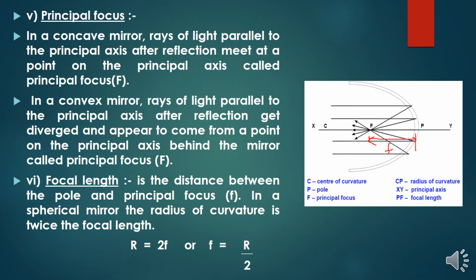Okay, so the focal length of the mirror is nothing but the distance between the pole and the principal focus. In a normal spherical mirror, the radius of curvature is twice the focal length. So we can say the radius of curvature of a normal spherical mirror is R = 2f, right? That is twice the focal length in a normal spherical mirror.